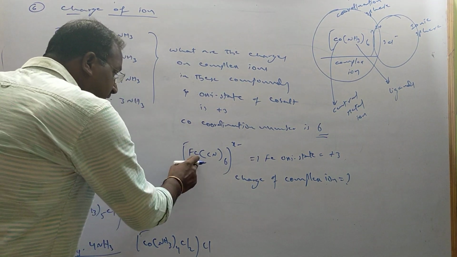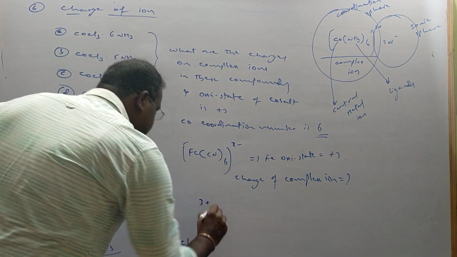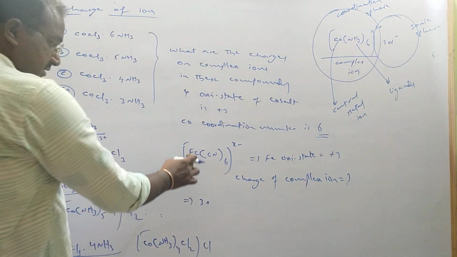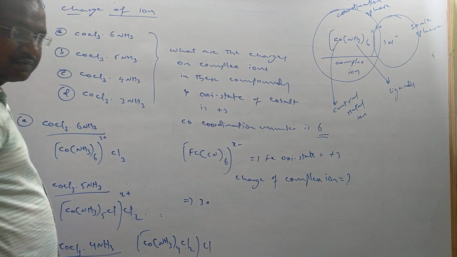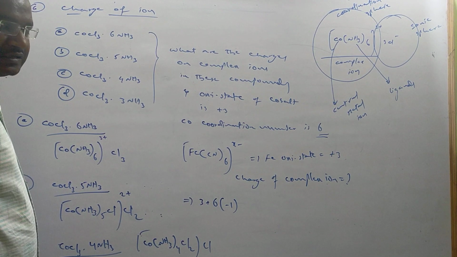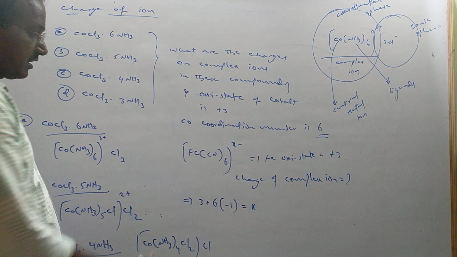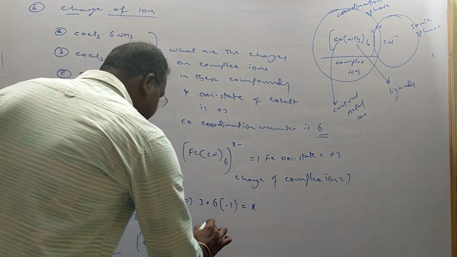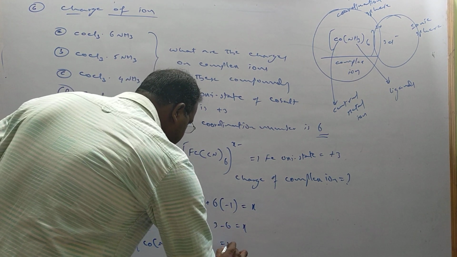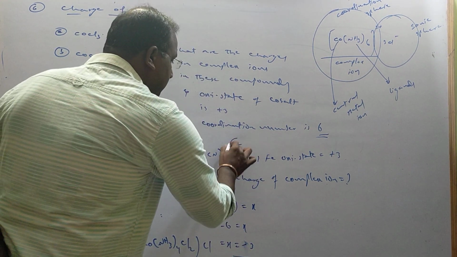How we have to calculate, you already know this one. He has given +3 now, so 3 plus. I am calculating the charge. Please see. He has given the oxidation state of iron as +3, so I will tell: 6 cyanides are there, each one has charge -1, equal to x. After that nothing is there. So then what is happening here? 3 minus 6 equals x. So x equals what now?